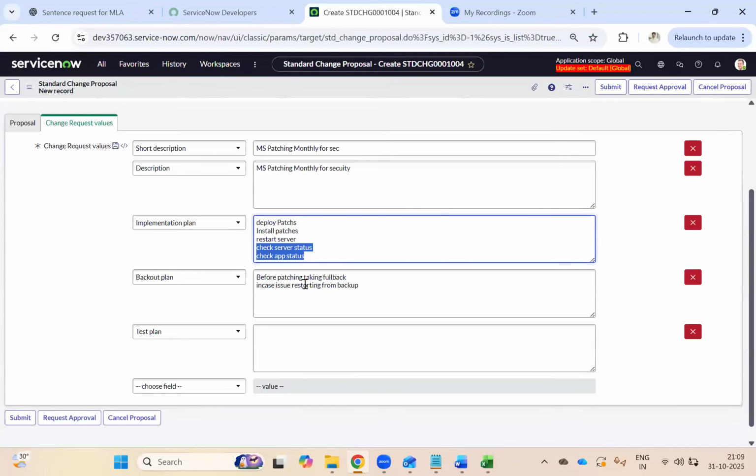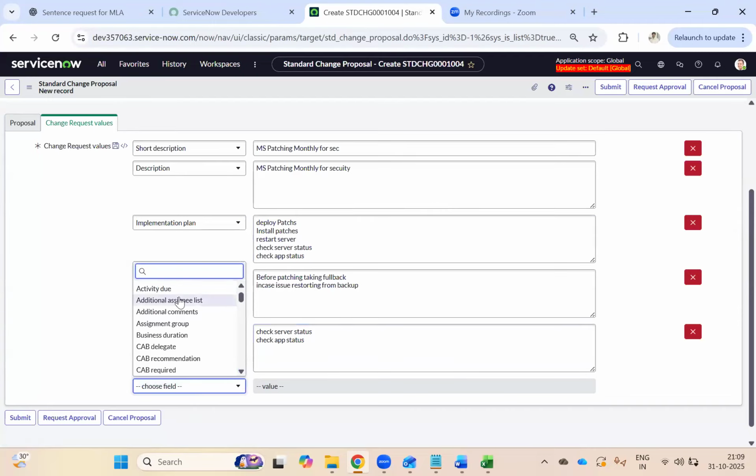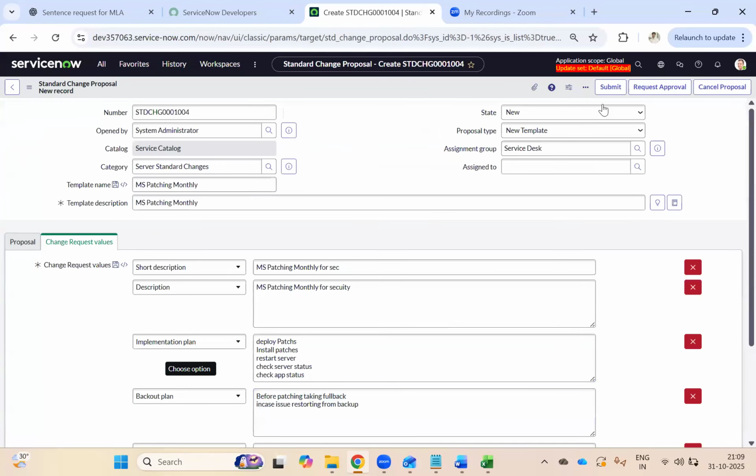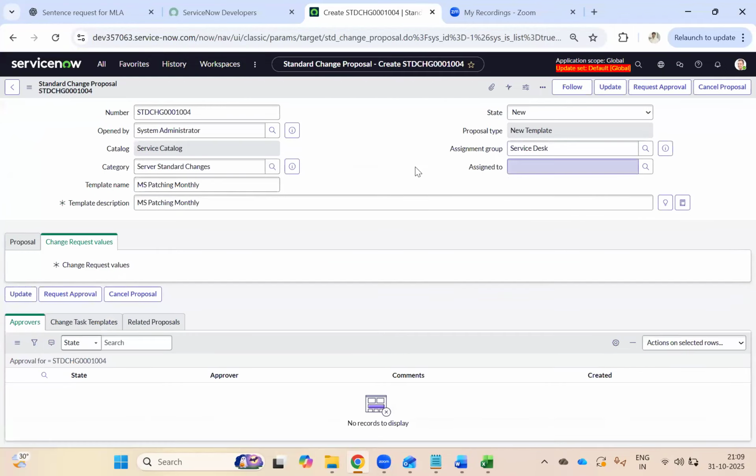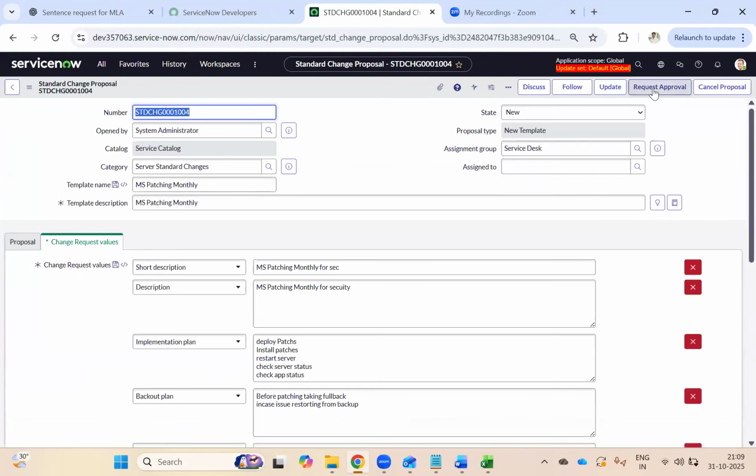Check the server status. Okay. In case you need any more fields, you can go ahead and add them here. But we don't need it, till here it is enough. Okay, we are good to save it. So once you save or submit, what will happen? The first time you are going to request for an approval.